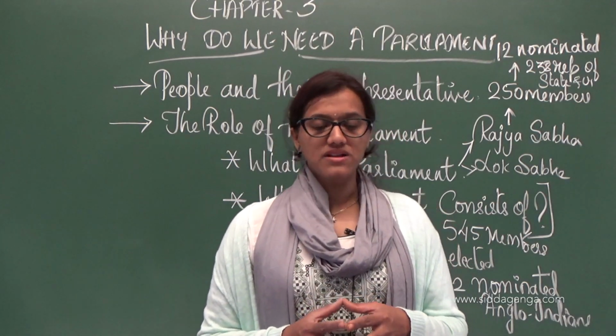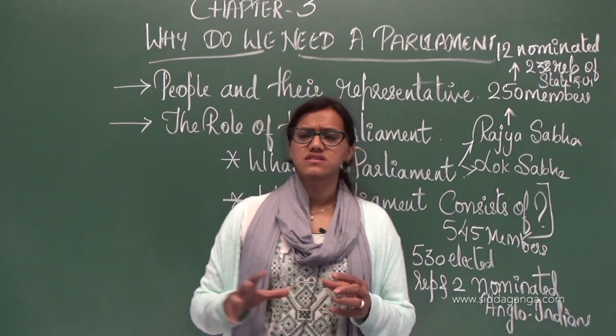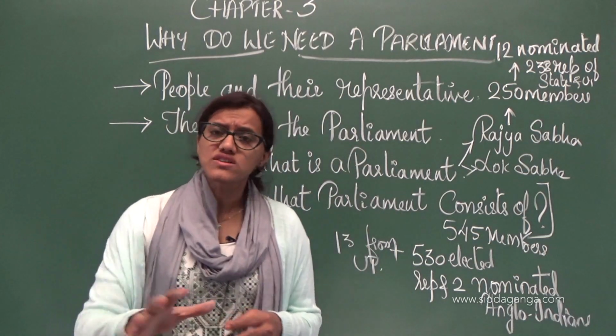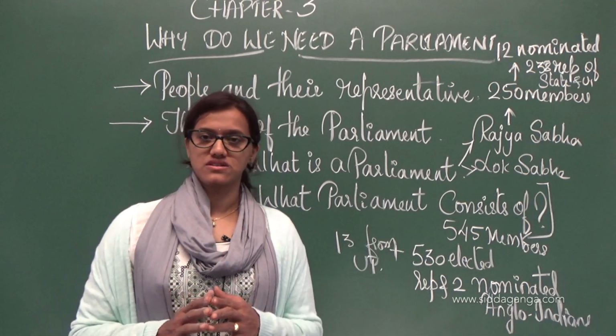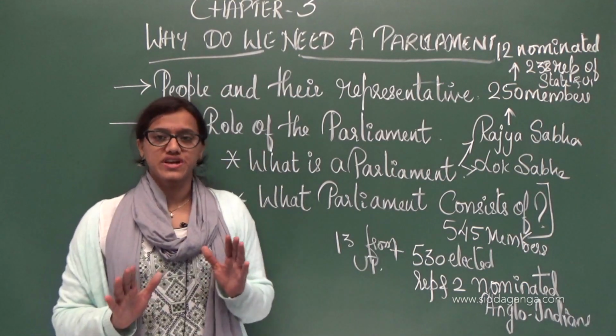It is nothing but, see, we cannot just force people to accept something. We are not supposed to do that.